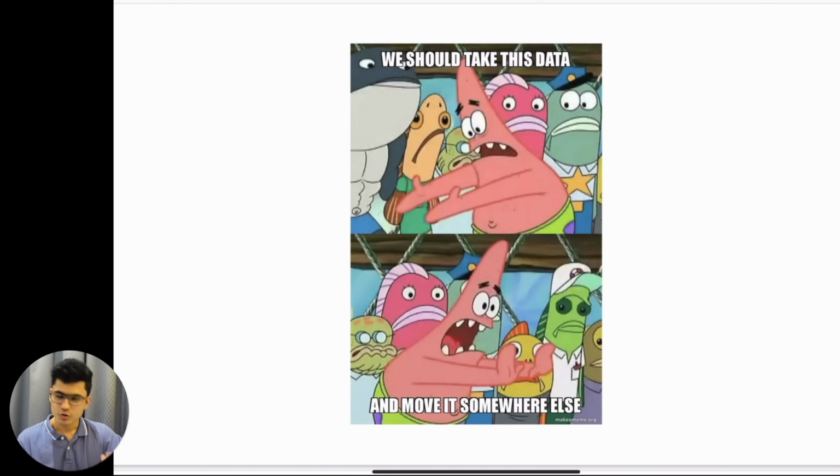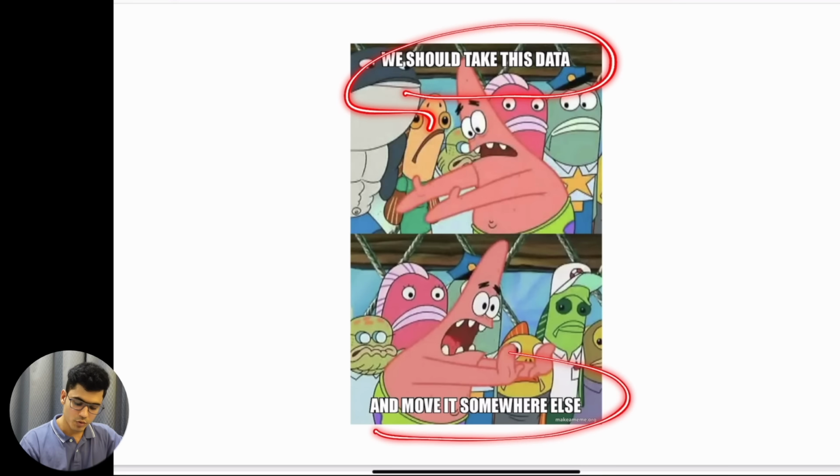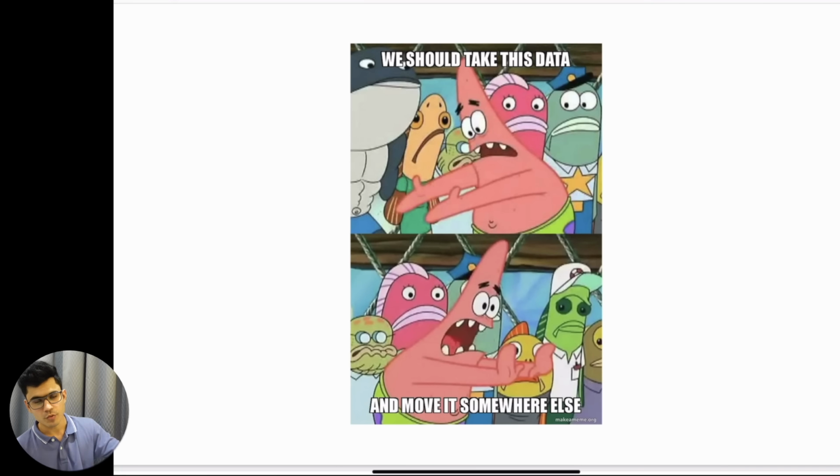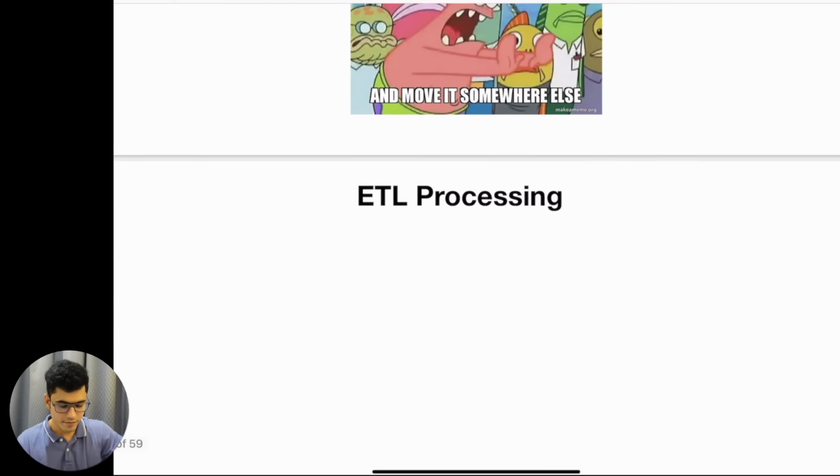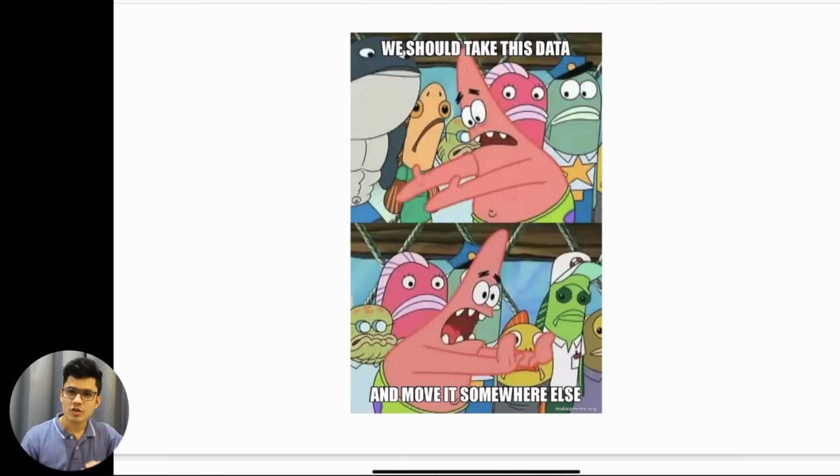So data engineering is basically, we should take this data and move it somewhere else. We should take the data from OLTP systems and APIs, ingest it into the system, do some transformation, apply some logic, and load it onto the data warehouse. This is the core. This is the core of data engineering.